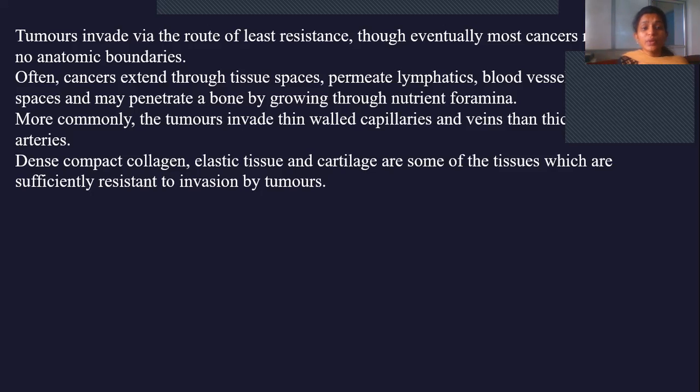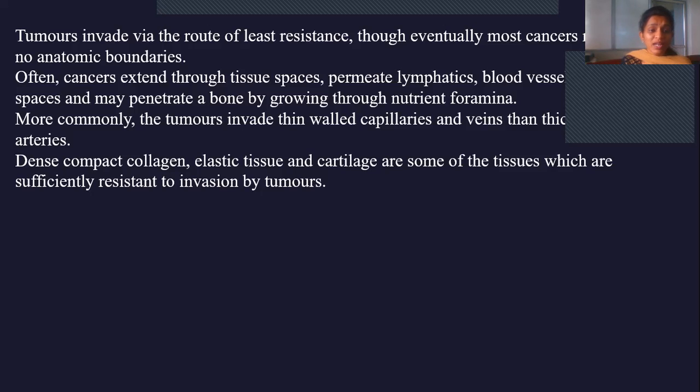They also invade through thin-walled capillaries. Why? Because they offer much less resistance. As there is less resistance, they pass mainly through thin-walled capillaries and veins rather than thicker arteries. As arteries have a thick layer, they cannot easily penetrate through the arteries. So mostly they penetrate through thin-walled capillaries and veins.